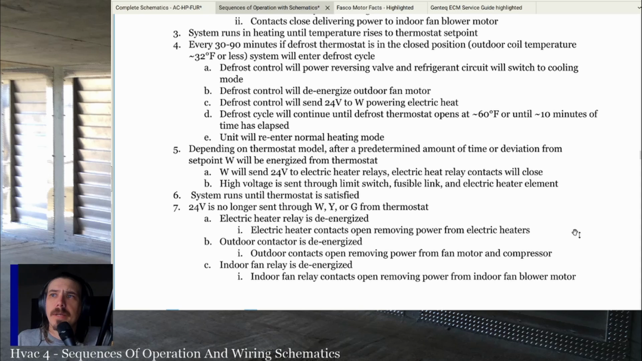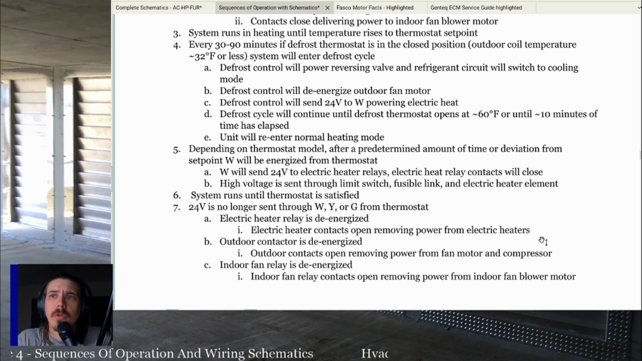Depending on the thermostat model, after a predetermined time or deviations from set point, W will be energized from the thermostat. W will send 24 volts to the electric heater relays. Electric heat relay contacts will close. High voltage is sent through the limit switch, fusible link, and electric heater element. System runs until thermostat is satisfied.